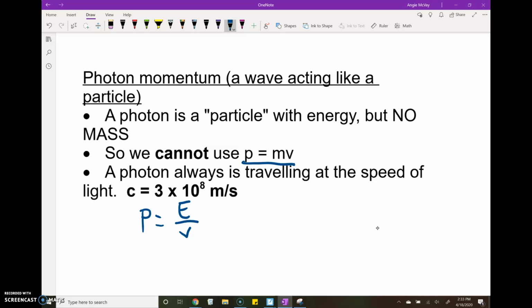And so we can use its energy, which is Planck's constant times its frequency, and we divide that by the speed of light.